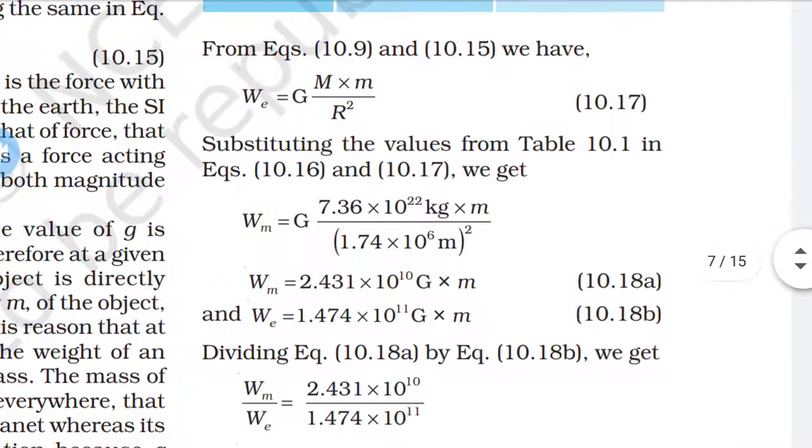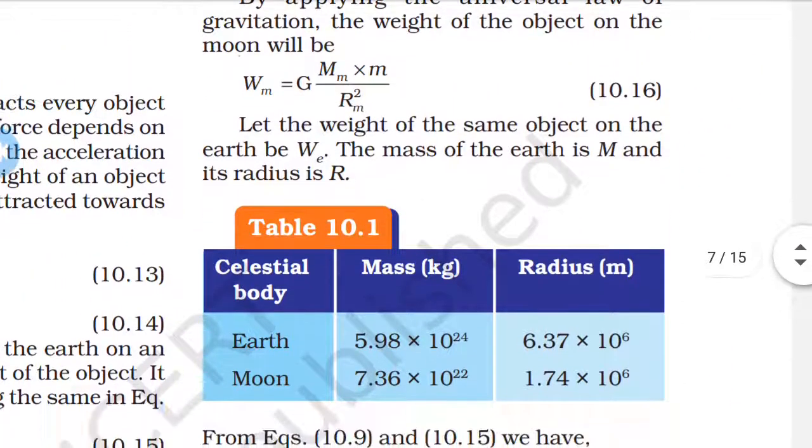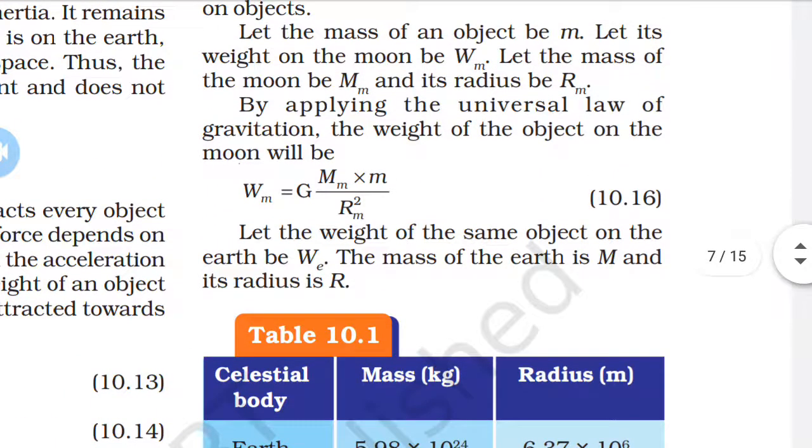So let us consider the mass of an object to be small m, and let its weight on the moon be Wm. Let the mass of the moon be capital M subscript m, and its radius be Rm. By applying the universal law of gravitation, we know that capital F is equal to G capital M into small m upon R square.